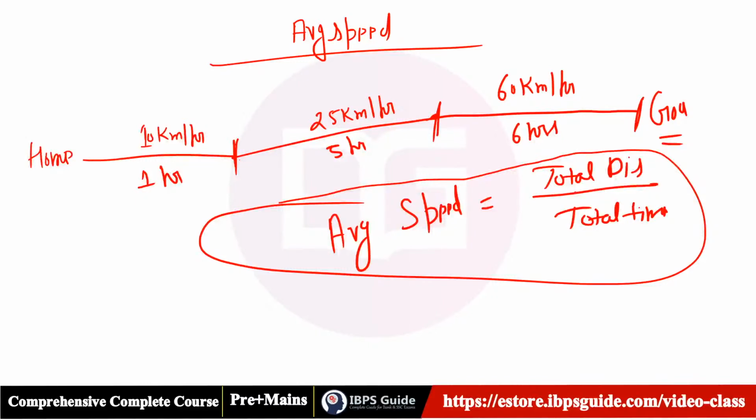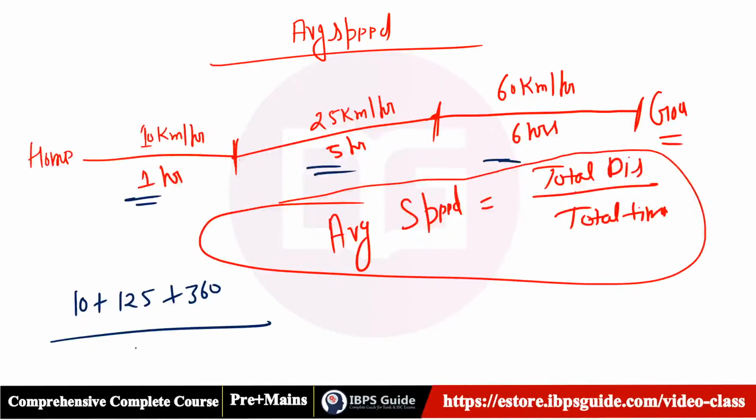Okay, so you have started from your home. Let's say 10 km per hour in 1 hour, it means distance is 10. It means distance is 125. It means distance is 360 upon the total time taken by you, 1 hour, 6 hours, 12 hours.